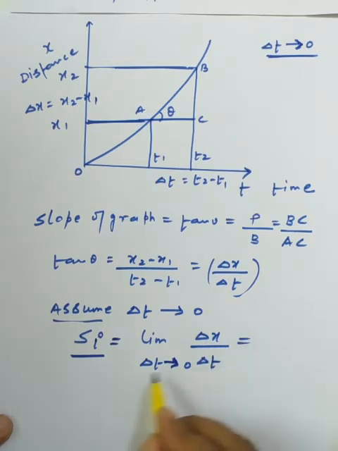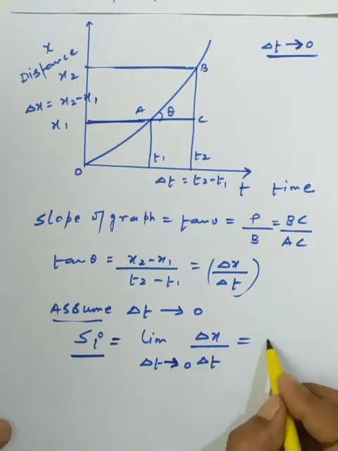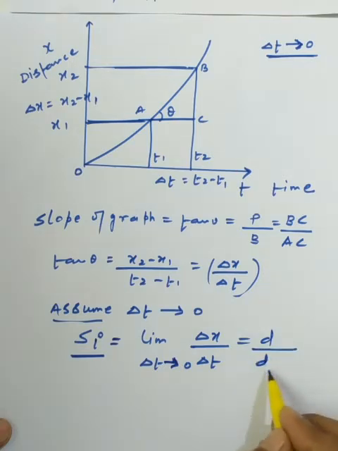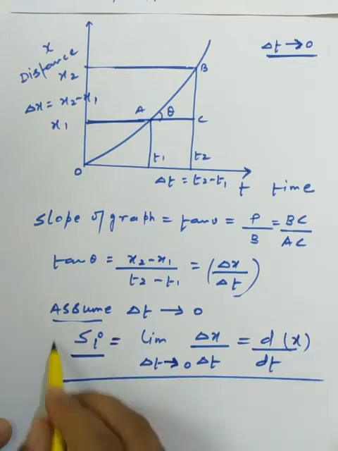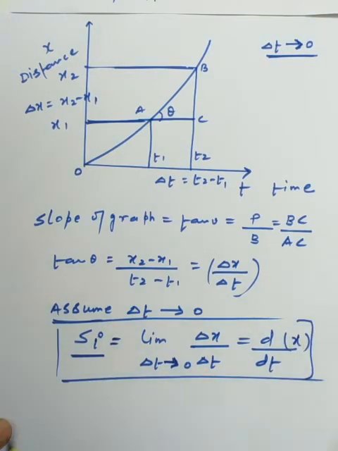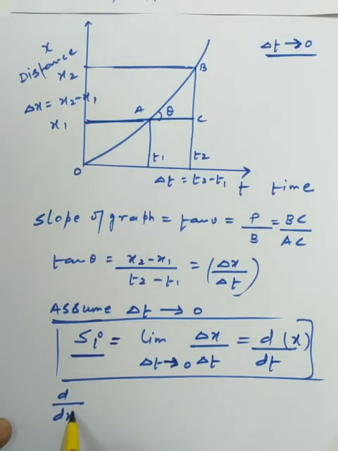Now we are changing this term into the form of the derivative, that means dx by dt, an operation on the distance. Now this is called the instantaneous speed.